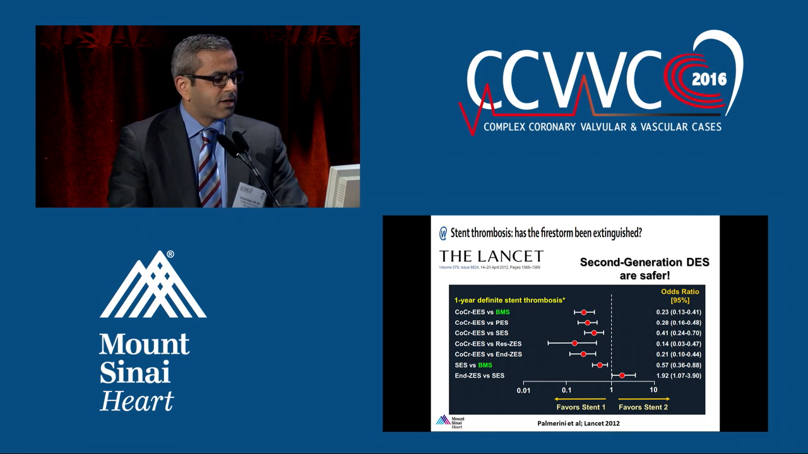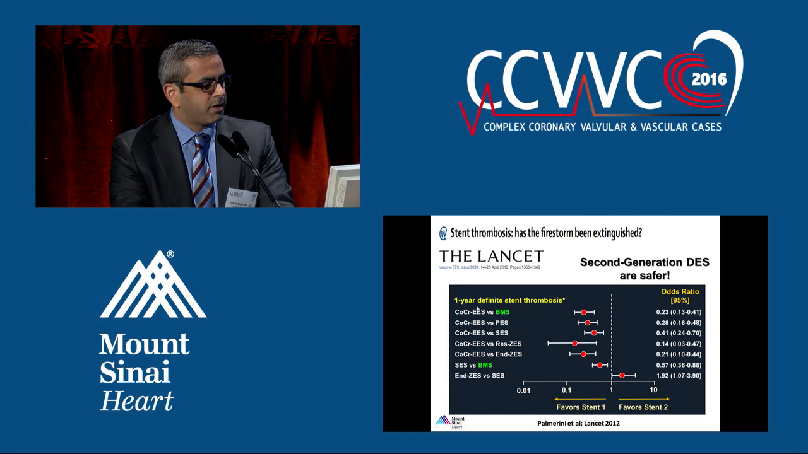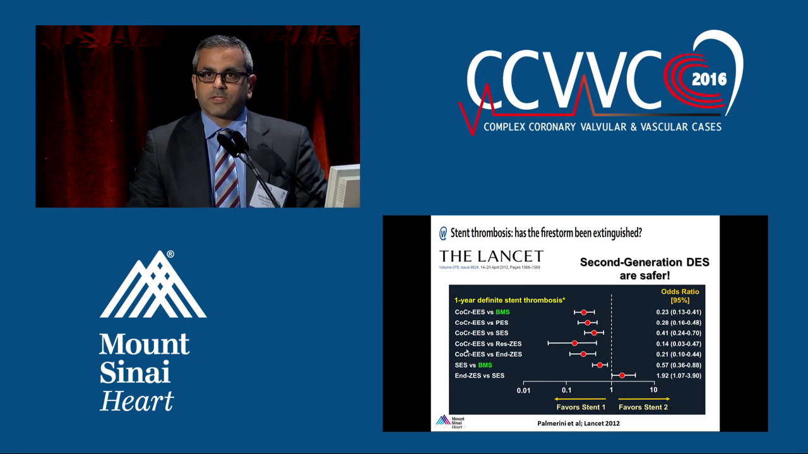show? And they actually do show that when we look at the newer generation stents, the standard bearer being the cobalt chromium everolimus eluting stent, when we compare that to other stents, we can see, and this has been shown in numerous meta-analyses, perhaps the most famous is this one from 2012, the stent thrombosis risk is much, much lower with these newer stents. And the implications of this are really twofold.